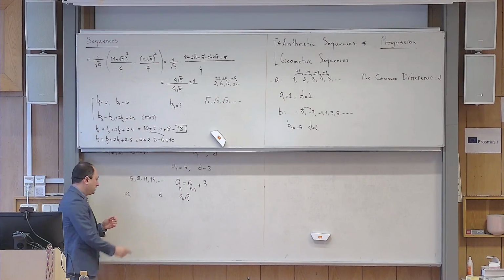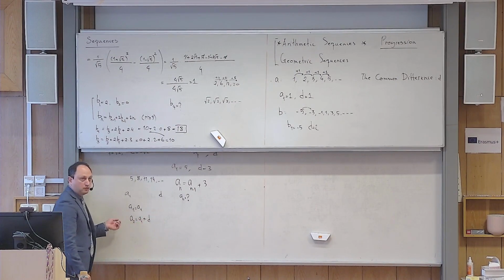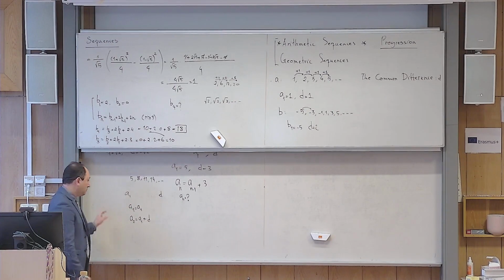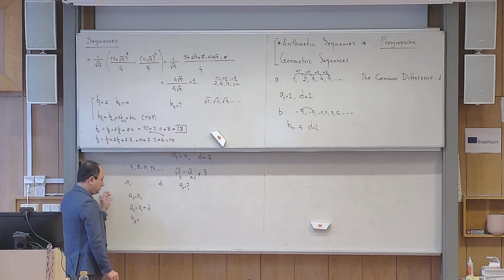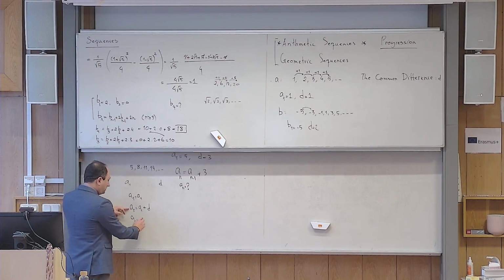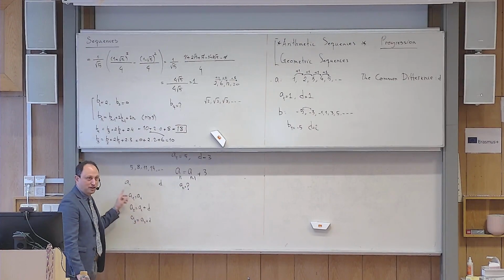Let us find a pattern. A1 is just A1. If I want to say what A1 is to the person, I would say that A1 is the same A1 you gave me. But if I want to give A2 to that person, I will take A1 from that person, I will take D from that person, add them up, and give this back to the person. But if the person asks me about A sub 3, what should I do? I take A2 recursively and add D to it. But this is not good for that person, because that person will complain that I didn't give you A2, I just gave you A1 and D.